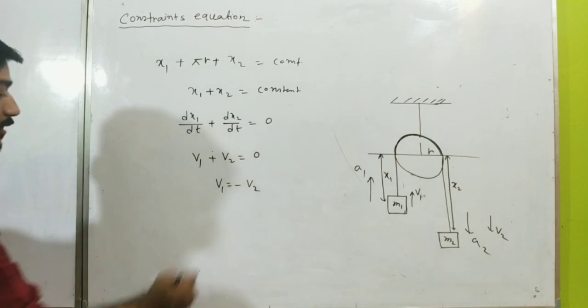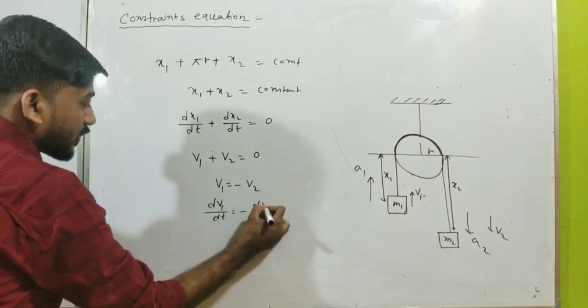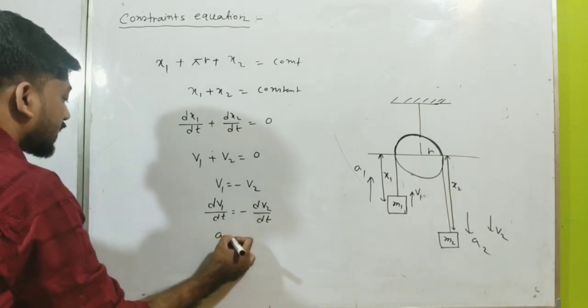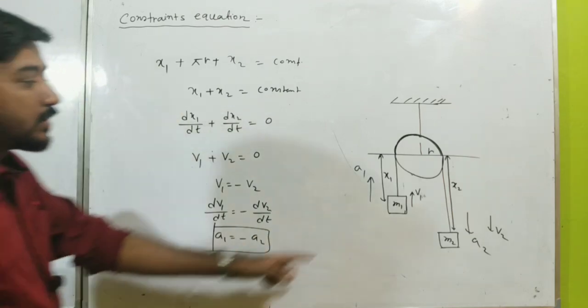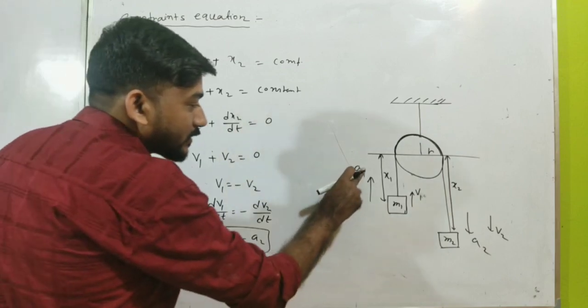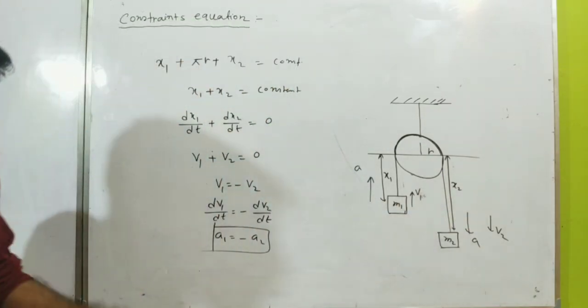Similarly, if we differentiate once again, we get the relation between the accelerations. dv1 by dt is a1 and dv2 by dt is a2, so a1 is equal to minus a2. So we can write this as a and this as also a, which is what I wrote earlier.